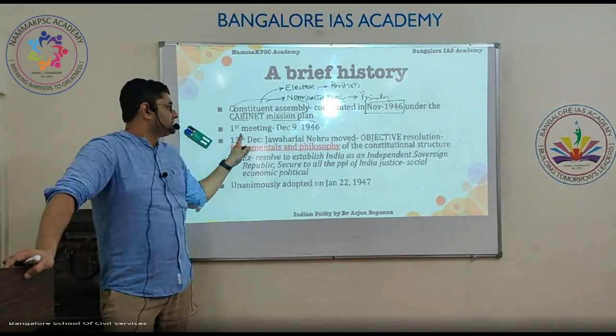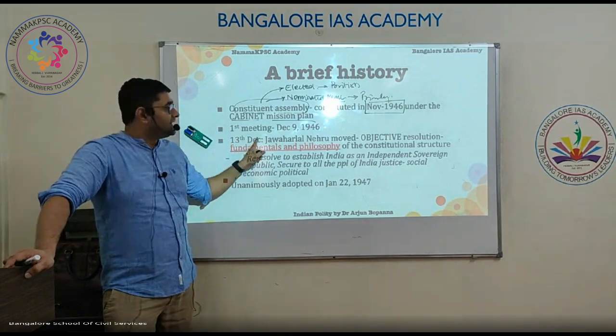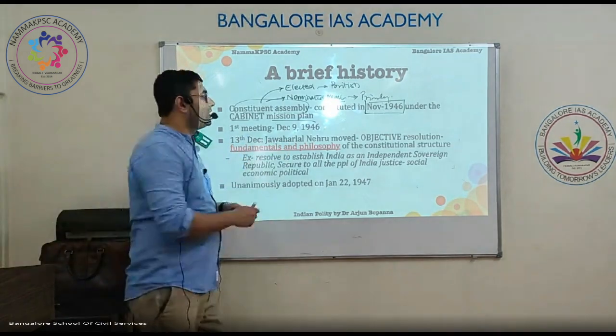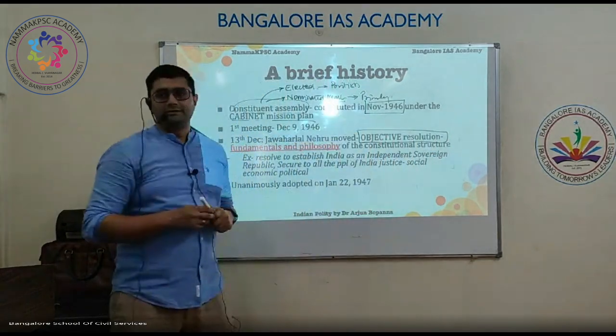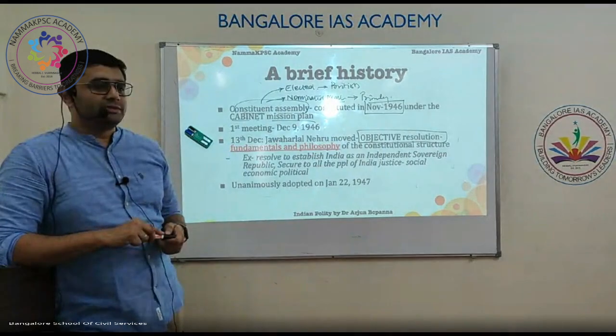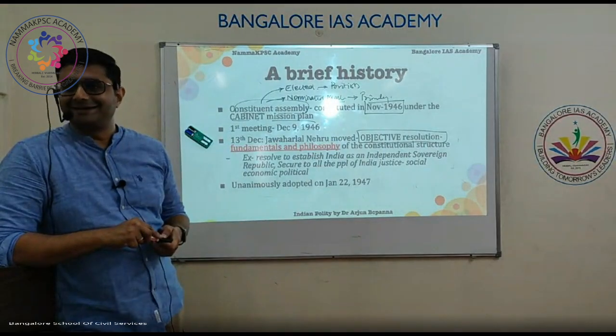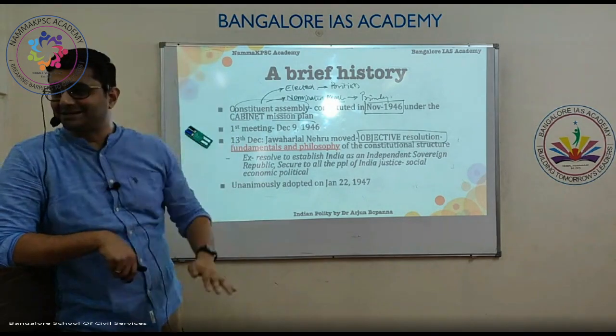After four days, on 13th December, Jawaharlal Nehru came up with the objective resolution. In a few days, you all will come up with a New Year resolution. What is your objective for the next one year?